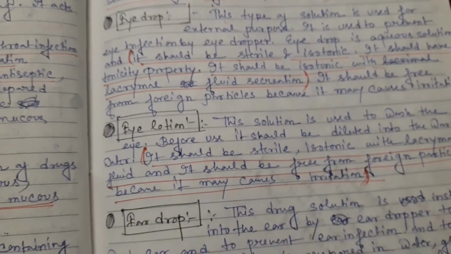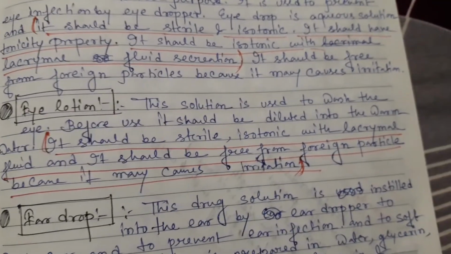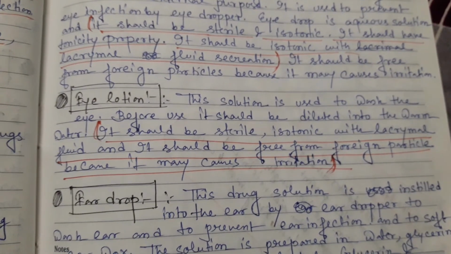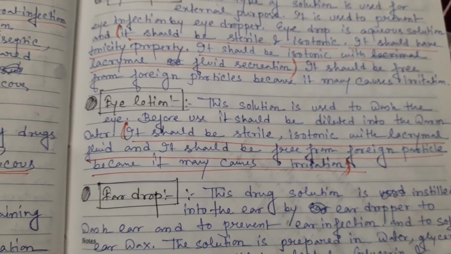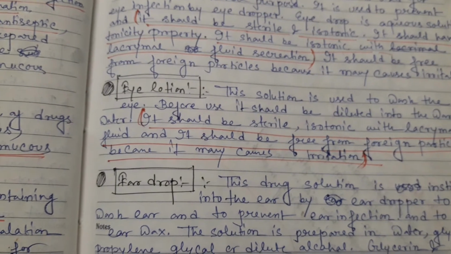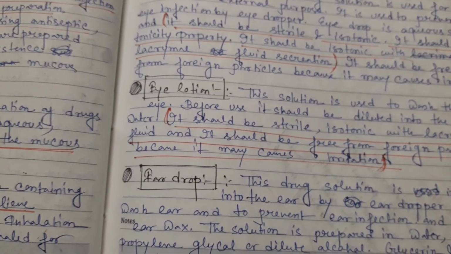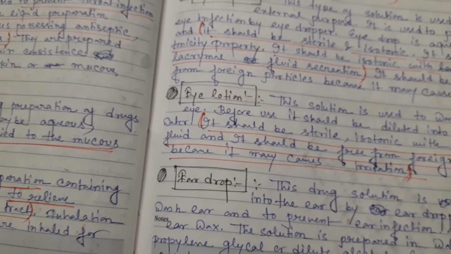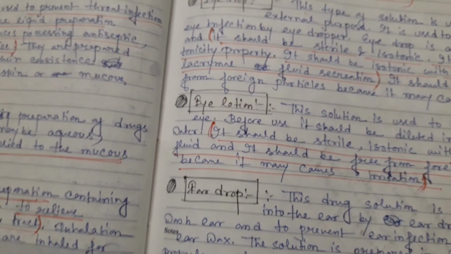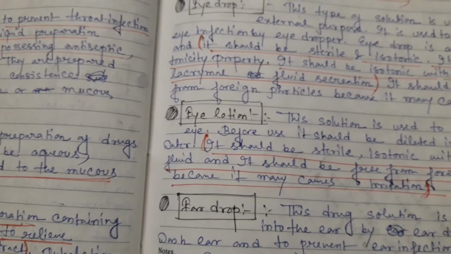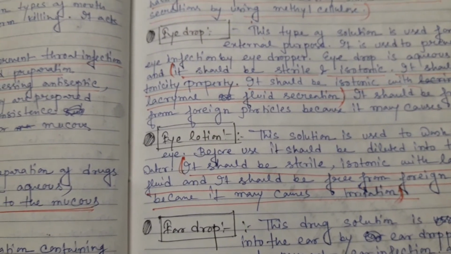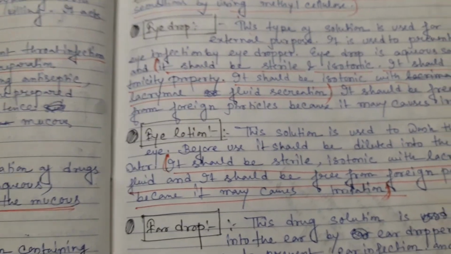Then eye lotion. It should be sterile, isotonic with lacrimal fluid, and free from foreign particles, because when you apply the eye lotion or eye drop in our eye, the patient feels uncomfortable due to the presence of any type of foreign particles or large particles. So that's why it should be free from foreign particles or any type of irritating or large particles.